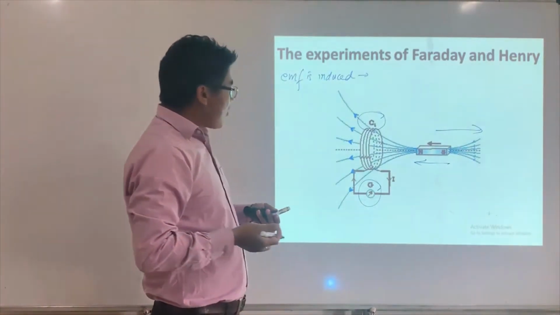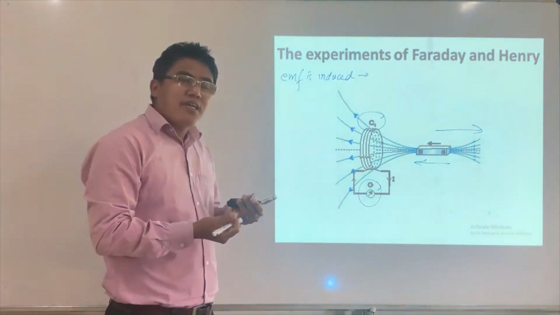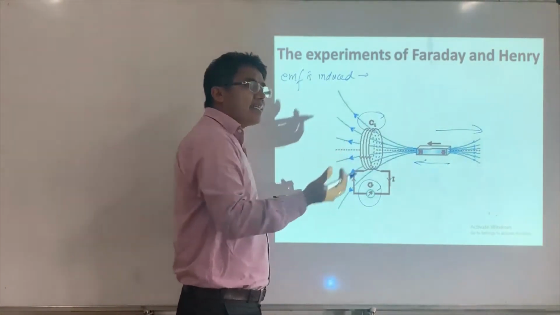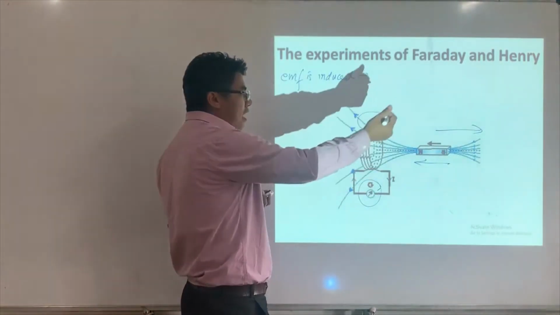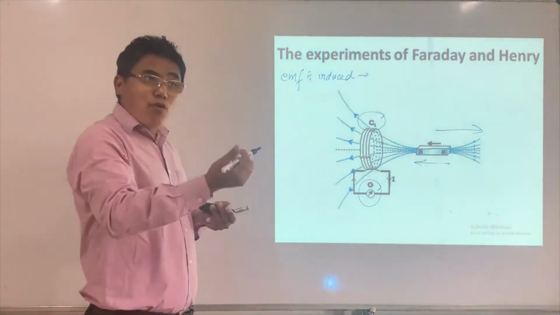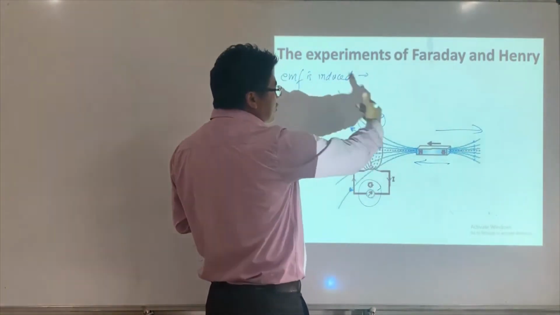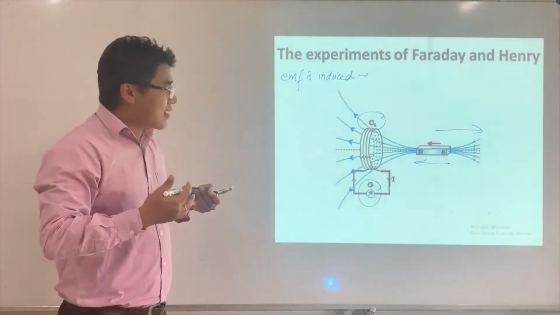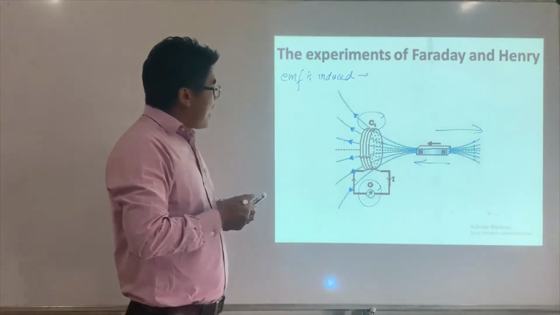Alright. And then one more point is, if I move faster, then there will be a greater induced current. Why? If I move faster, the rate of change of magnetic field, or rate of change of magnetic flux, is going to be greater, and thus the current is going to become more. So this is one point, right?